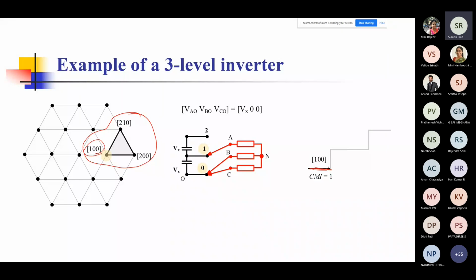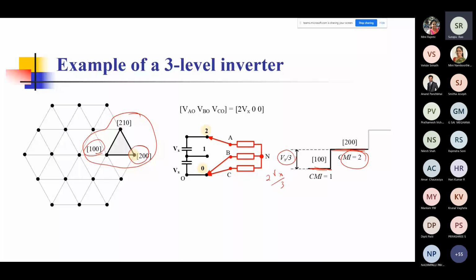Then you go to the next stage, which is 200. Okay, can you see that now it is 200, and you have come to this level, and you will find that your CMI is 2. So basically your common mode voltage has risen from 1 to 2. And you can see that this level rise is only Vx by 3. In case of the two-level system, we had seen that it was 2Vx by 3.